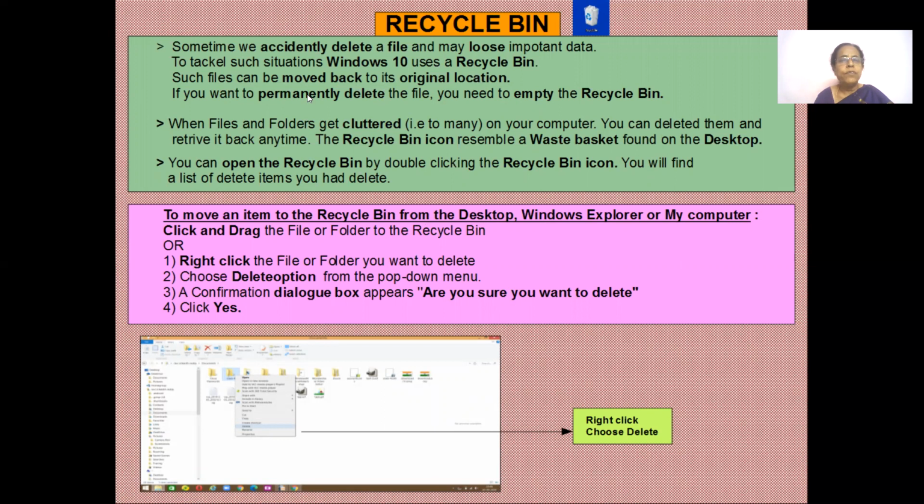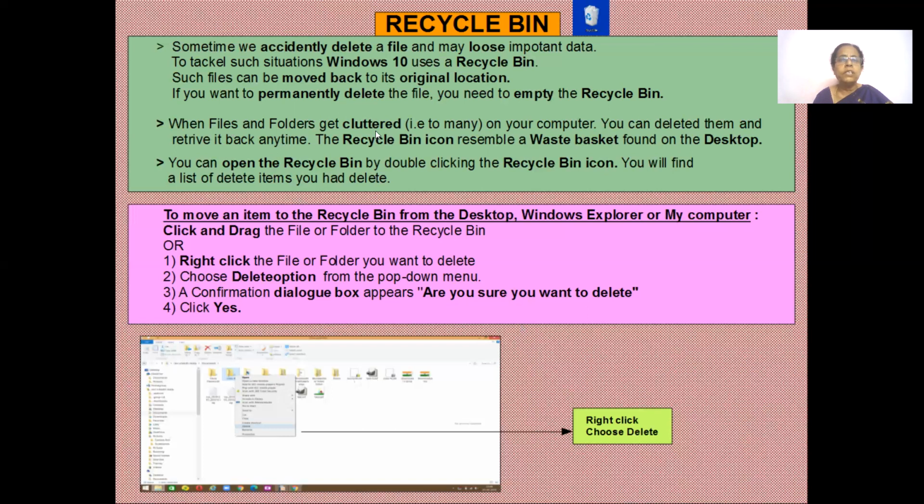But if you want to delete permanently, then you have to click on the option to empty the recycle bin. Here I mistakenly deleted the file, and it goes into the recycle bin, and I can select the restore option. I'll show you how you restore it back. If you want to move it back to its original location, just click on the restore option.